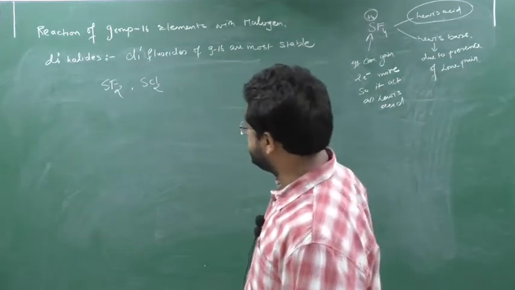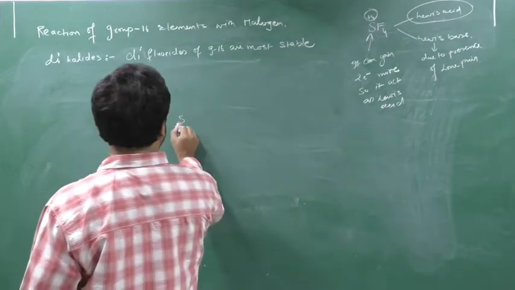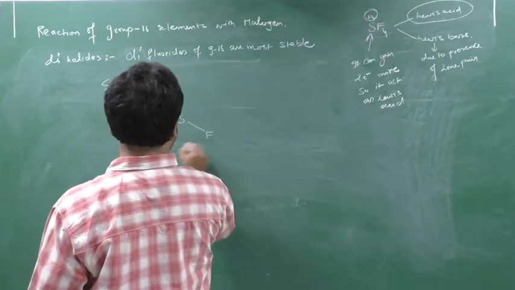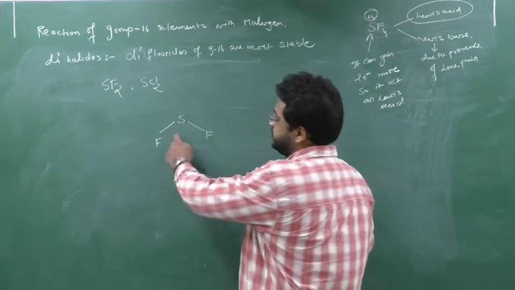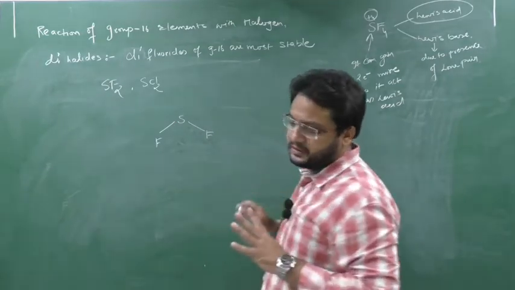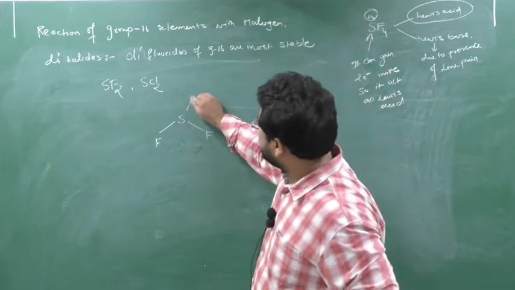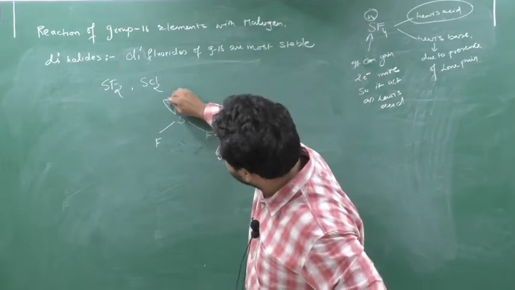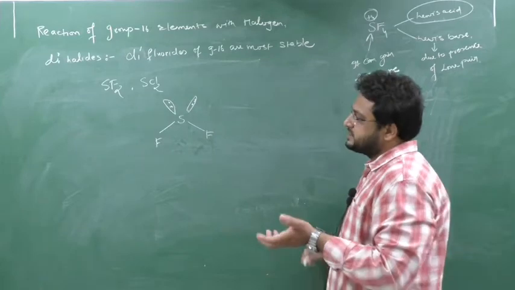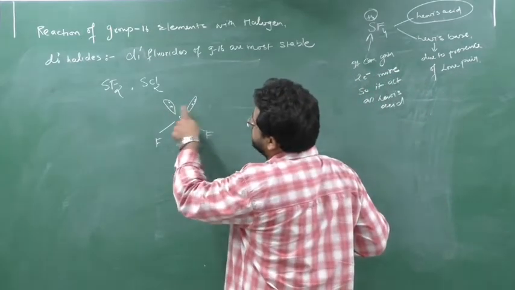What can be the shape? We will see the shape of SF2. If I am writing like this, how many fluorines are used here? 1, 2. So actually sulfur is having how many? Sulfur's outermost shell has 6 electrons, no?